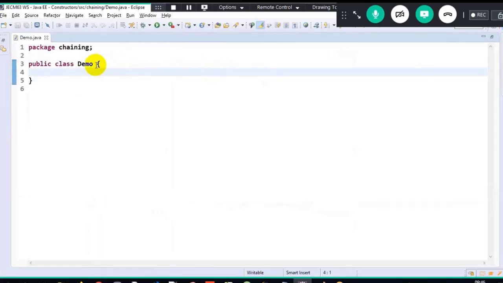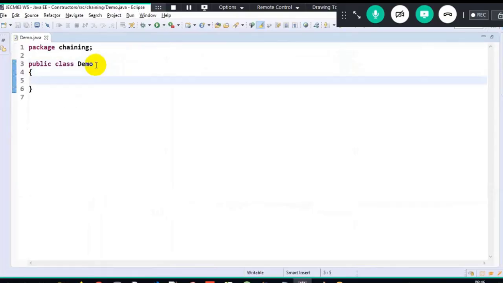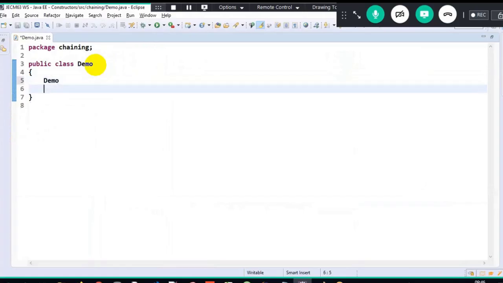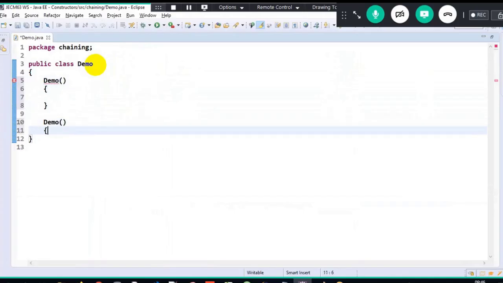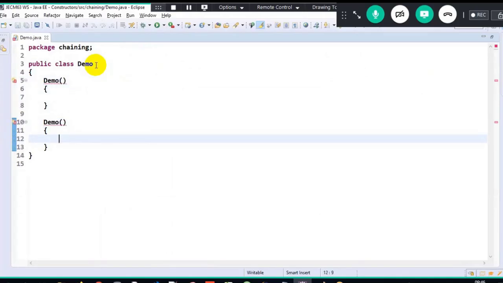So now I'll maximize the screen so that we can understand. Okay, this is a class. We all know what is the meaning of it. I need not keep on telling 100 times, right? Now I will have one constructor. See, class name, constructor name, same. But now, can I have multiple constructors in the same class? 101% yes.